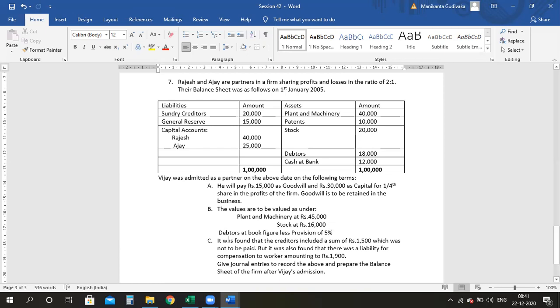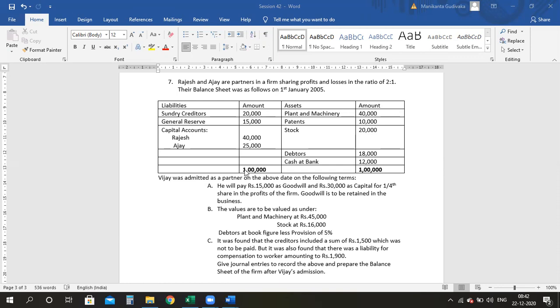Uske baad, look here, it was found that the creditors include a sum of 1,500 which was not paid. Matlab, there was an amount which was not to be paid. Which means in this creditors, whatever 20,000 you're seeing, 1,500 has been wrongly included, for which you need not pay.